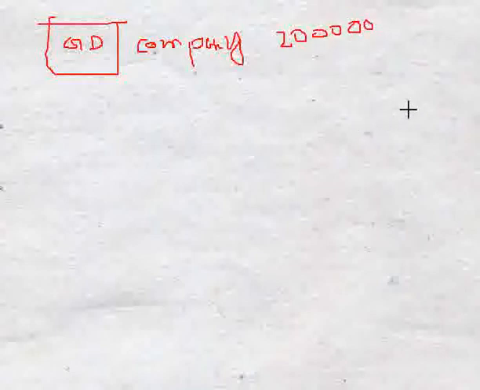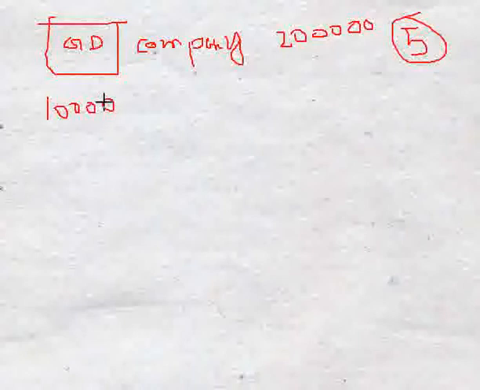Its expected life is 5 years, and there is no salvage value for this project. In this project the cash flow is 10,000 taka in annuity stream, and the requirement is to calculate its cash flow after tax, CFAT, and the tax rate is 40%.